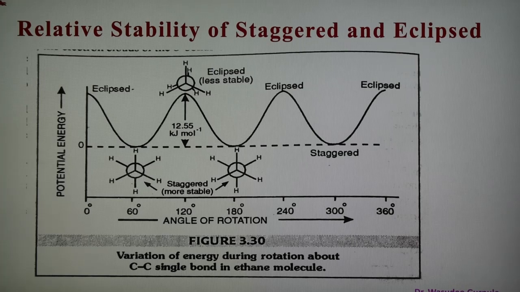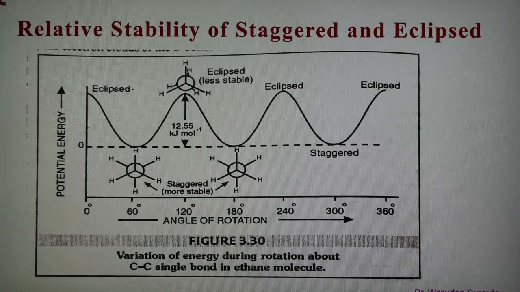We know the reason: in the eclipse conformation, the hydrogen atoms on the back carbon lie exactly behind each of the hydrogen atoms of the front carbon. Therefore non-bonded hydrogen atoms are quite close, and the electron clouds of the sigma bonds of the two non-bonded hydrogen atoms repel each other, and because of more repulsion the energy of the eclipse conformation is raised relative to the staggered conformation.